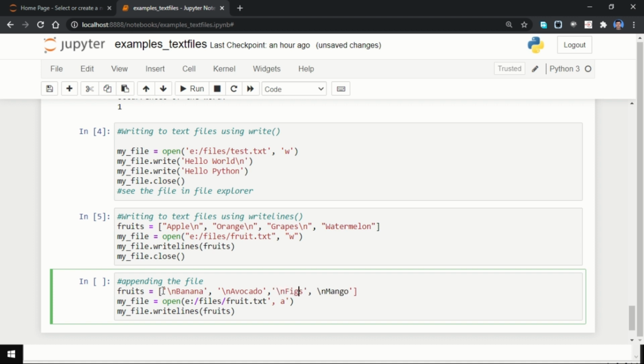Okay, so now you can see I am opening the file in the append mode. Again the file has to be closed properly.